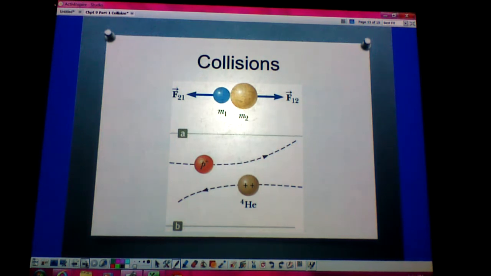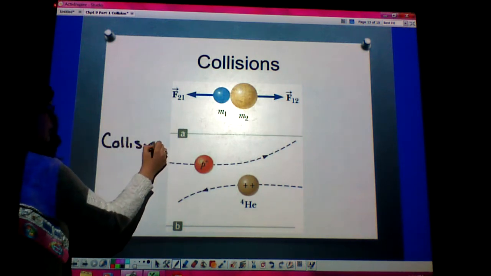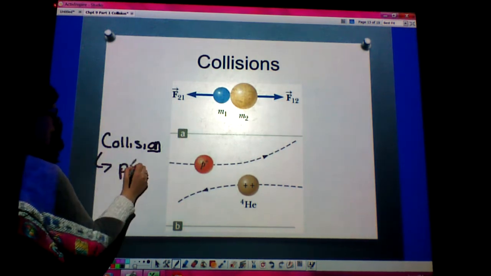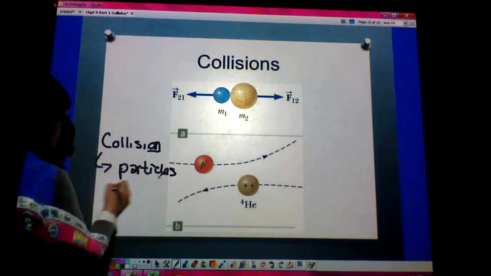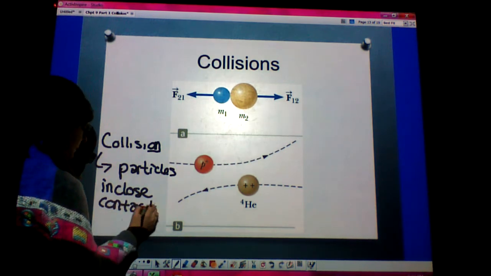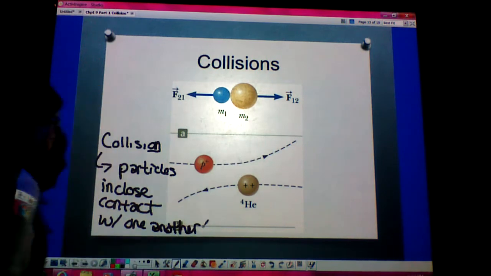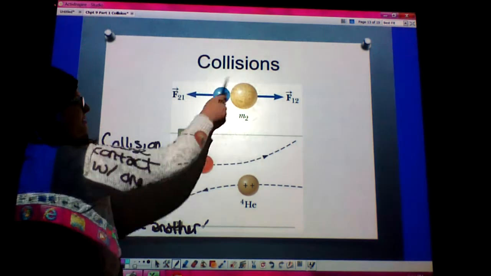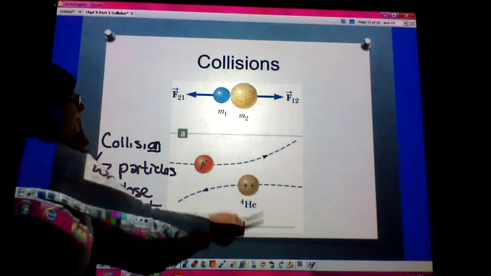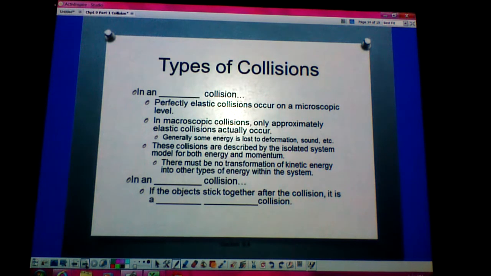Typically, we think about the term collision representing an event during which two particles come close to one another. So it doesn't mean there has to be physical contact. So collision just represents particles in close contact with one another. So we can have contact like we see here in A, or we can have really close contact in terms of just force fields.